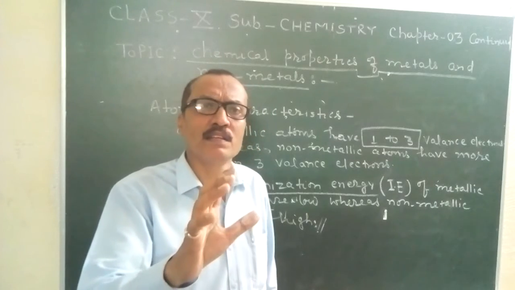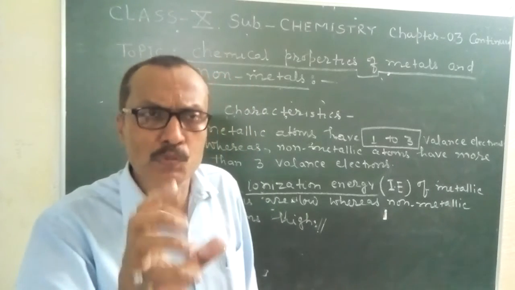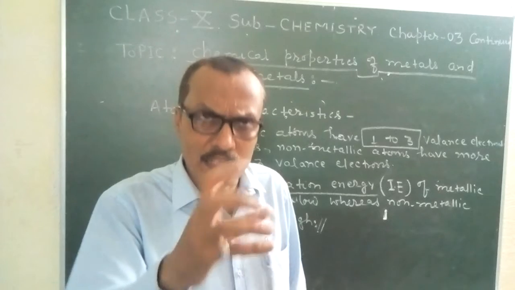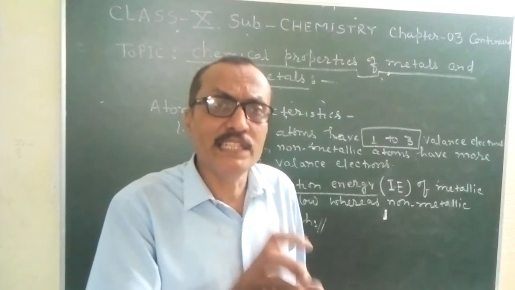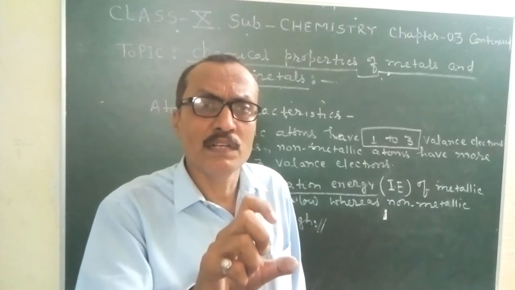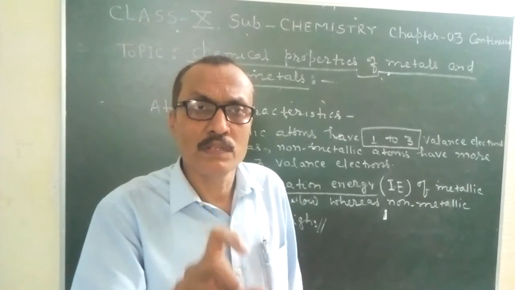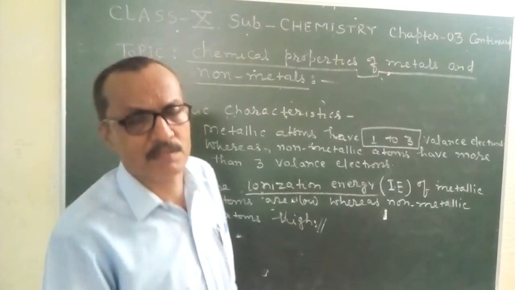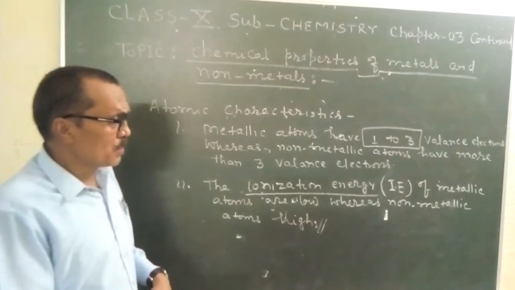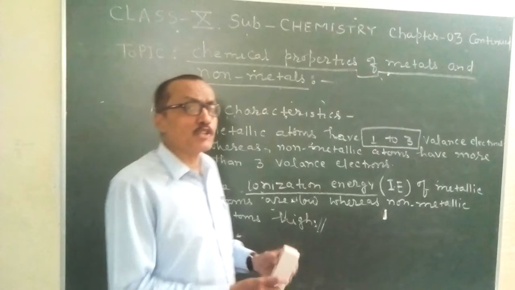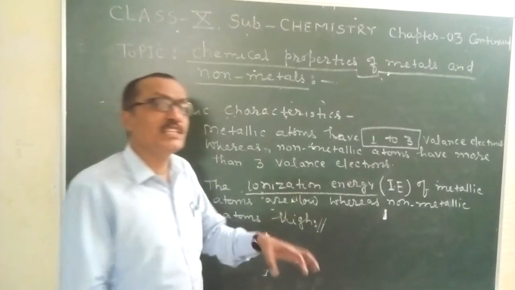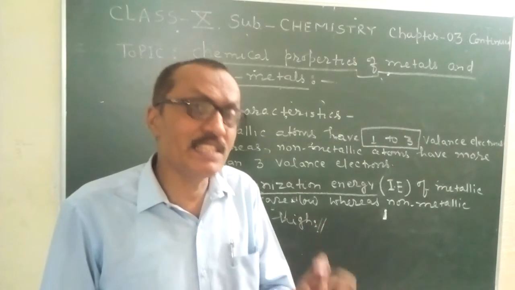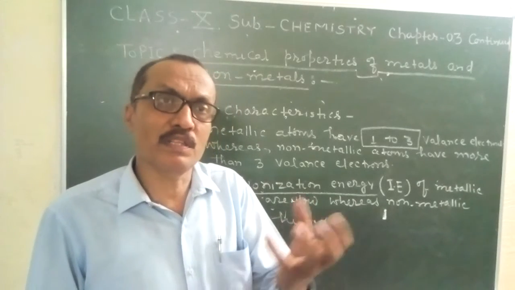Simply, you should know ionization energy is the energy needed to remove an electron from the outermost orbit of an element. Okay, so students, in case of metals, this energy is low, so it becomes easier to knock out the electron